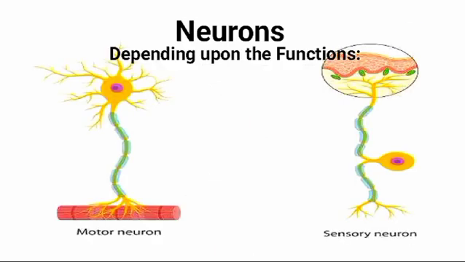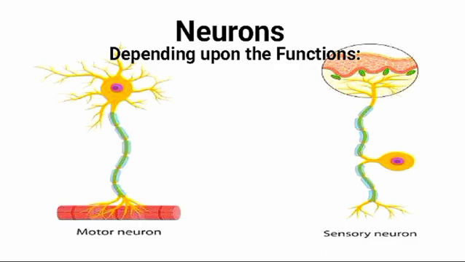There are also neurons classified depending upon their functions. Number one, motor neurons, and number two, sensory neurons. The motor neurons are also known as efferent nerve cells. These carry impulses from the central nervous system to the effector organs like muscles, glands, and blood vessels. These neurons have very long axon and short dendrites, and all are multipolar.